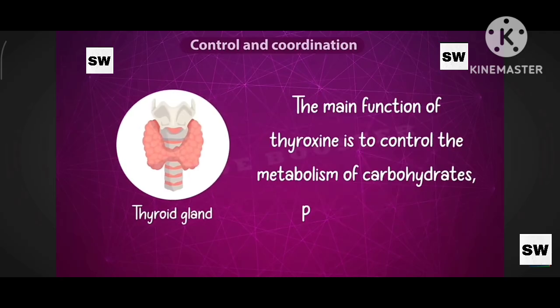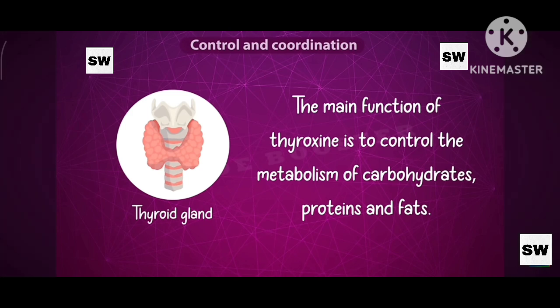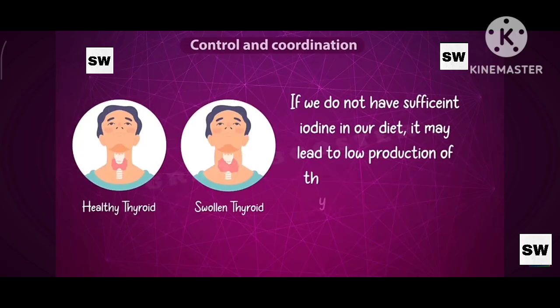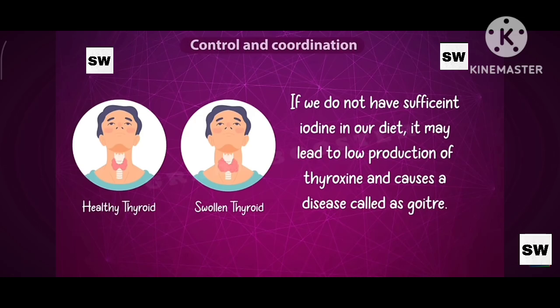The main function of thyroxine is to control the metabolism of carbohydrates, proteins, and fats. These are the nutrients that we obtain from food. So the metabolism of these nutrients is controlled by the thyroxine hormone. That means our food intake and body growth are well balanced by this hormone. If we do not have sufficient iodine in our diet, it may lead to low production of thyroxine and cause a disease called goiter. The main symptom of this disease is a swollen neck.